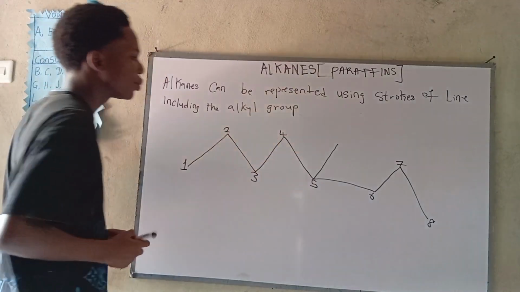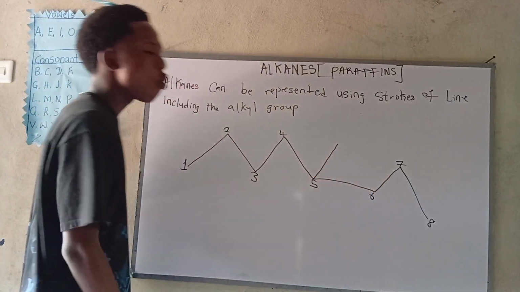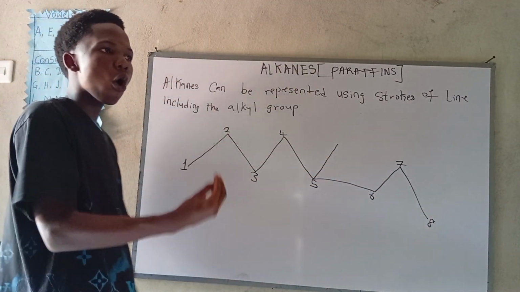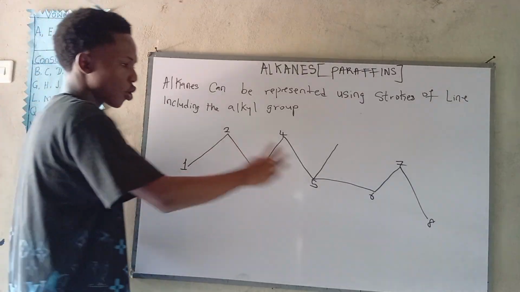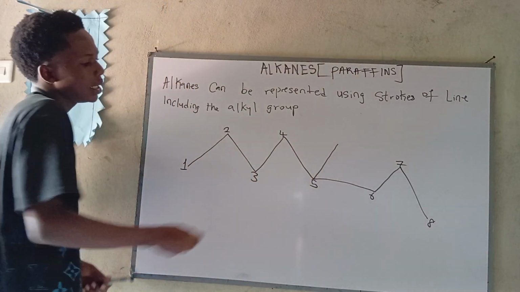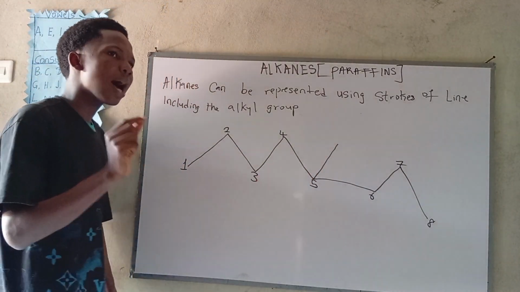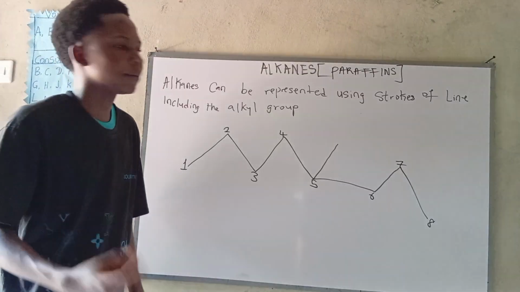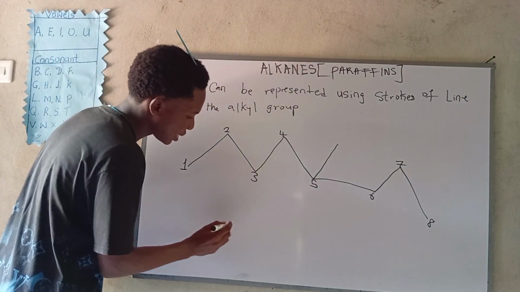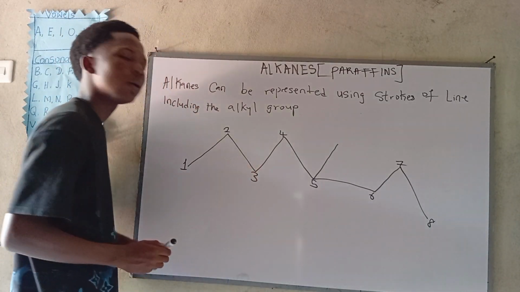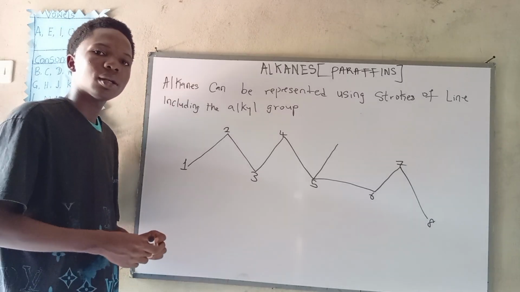So if he's our substituent, we'll call this whole compound octane. But it's not just octane because it has a substituent. If this guy is a substituent, remember our substituent is our alkyl group. And if this guy is represented just by a stroke like this, what will we call it?